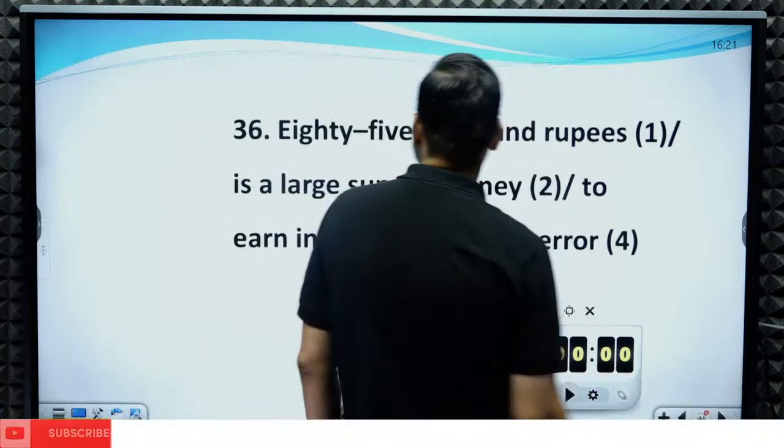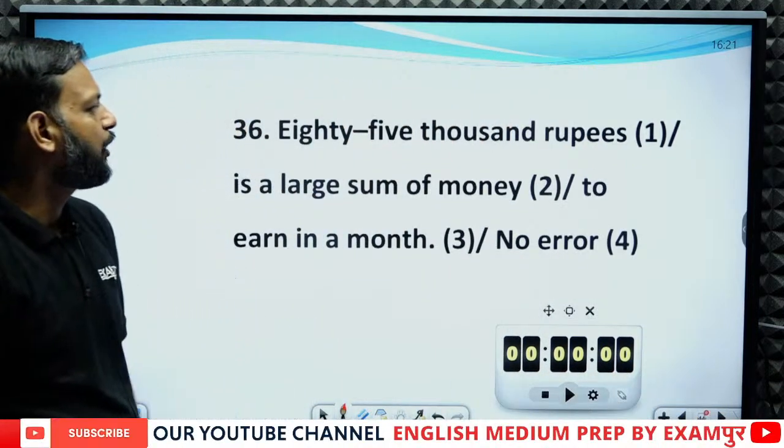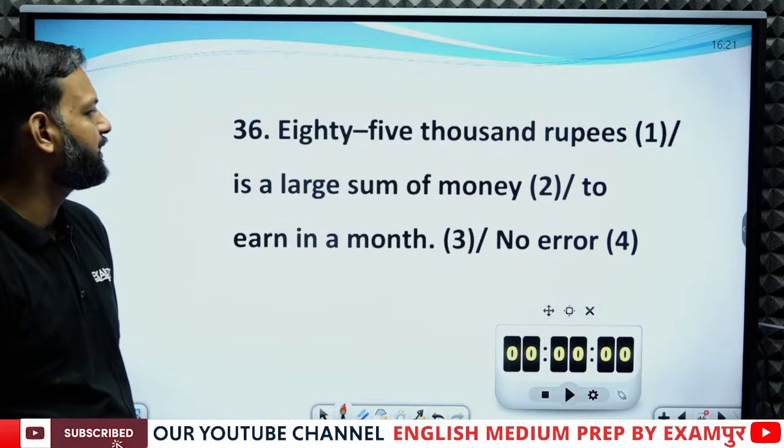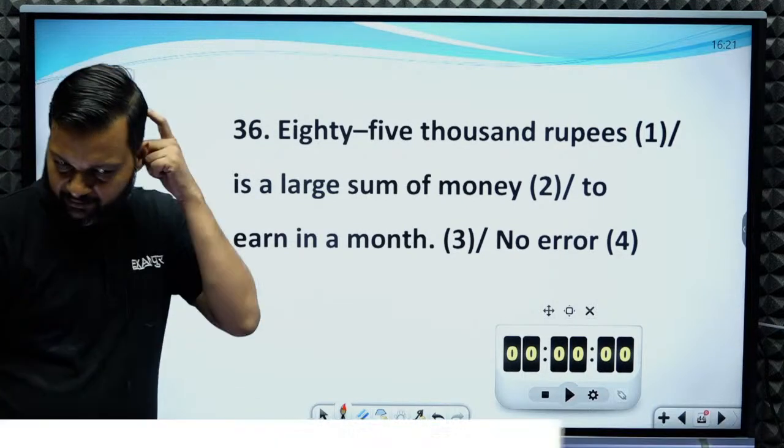Let's see the next question. 85,000 rupees is a large sum of money to earn in a month.